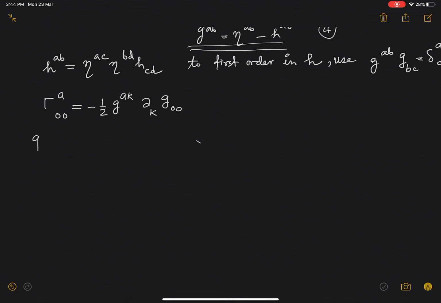So let us multiply by G lower AB. Gamma A00 becomes minus half, and when I multiply by G lower AB, G lower AB with G upper AK gives us delta KB, and then del K G00. This is therefore minus half del B G00.